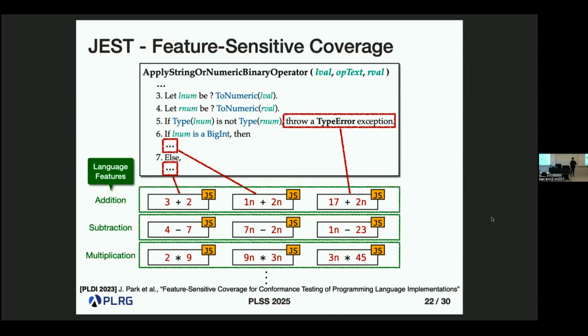Based on these new coverage metrics, we need to cover all different specification parts split by the related language features. So based on this, we can cover more different semantics edge cases during the synthesis process.